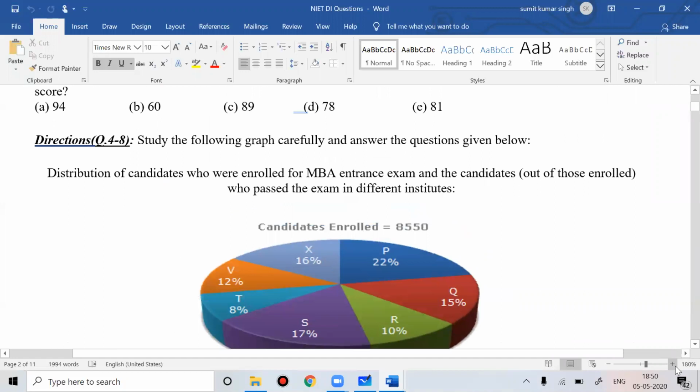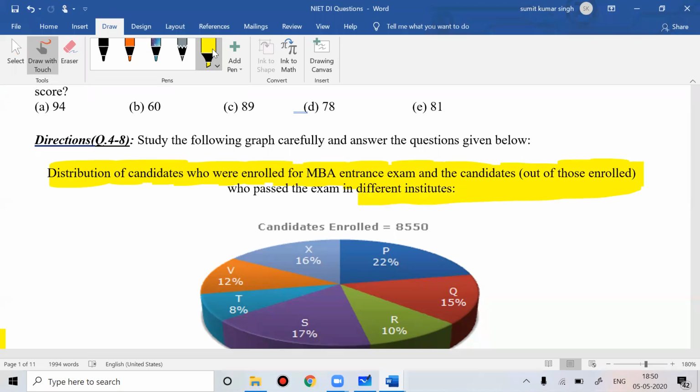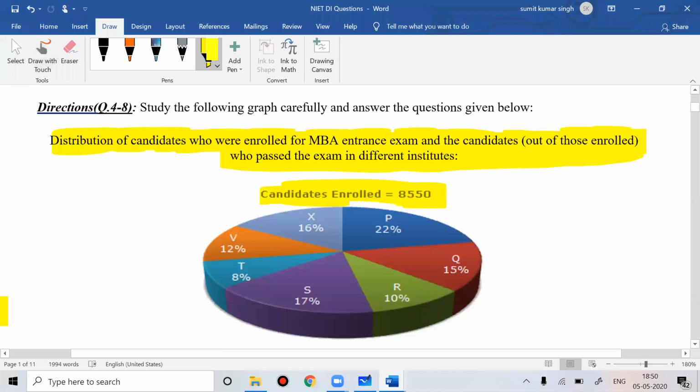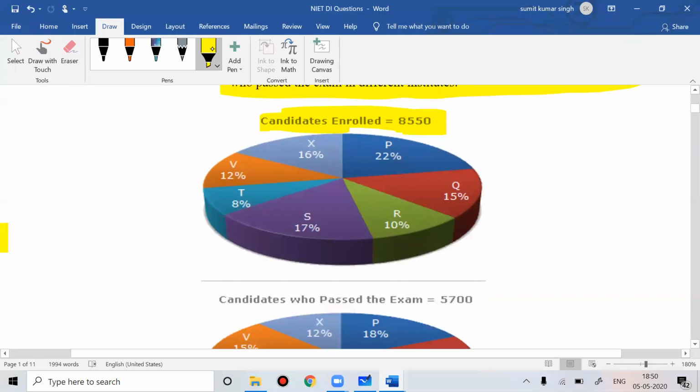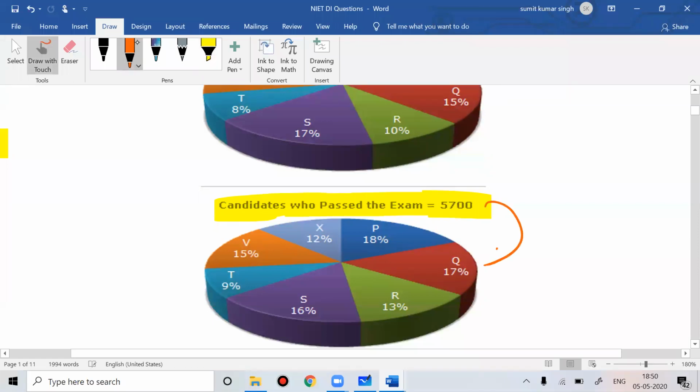Like if you see question number 4 to 8, they are giving you two sets of data. This is the distribution of candidates who are enrolled for the MBA entrance exam, and the candidates out of the total enrolled who passed. The candidates enrolled is this much, and they're giving you data about some institutes, P, Q, R, S, T, and so on. Then you got the data of candidates who passed the exam.